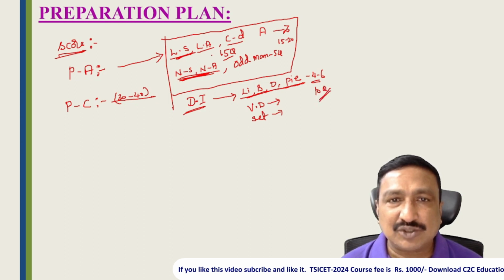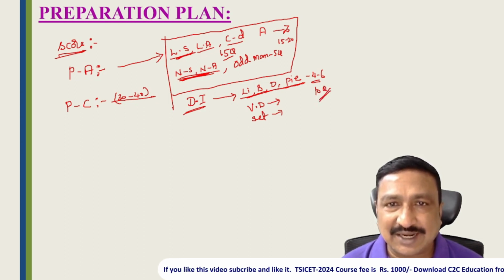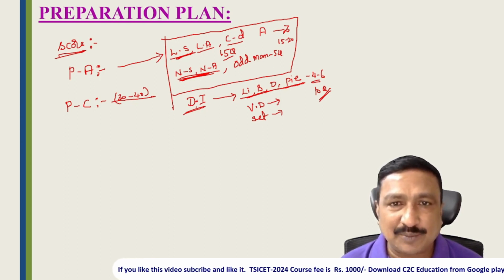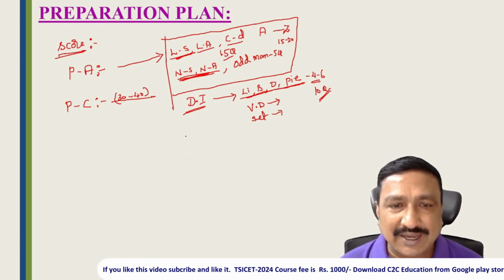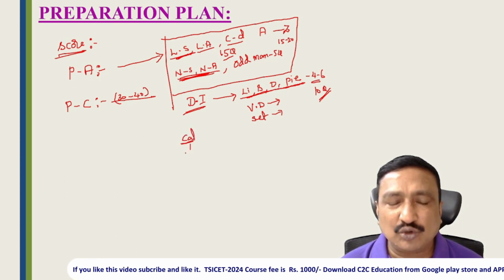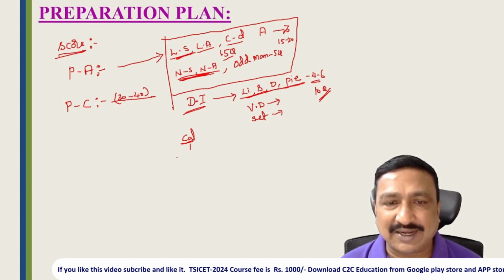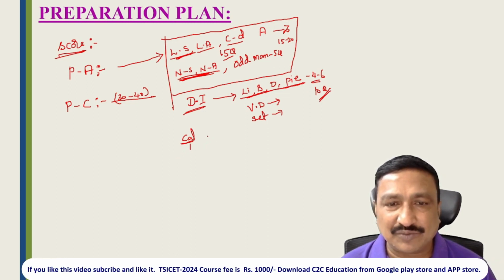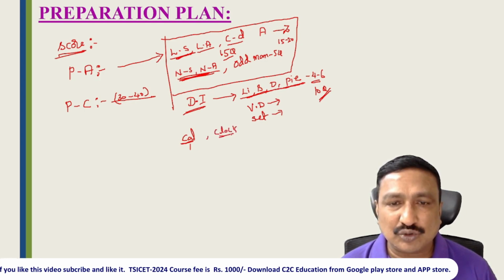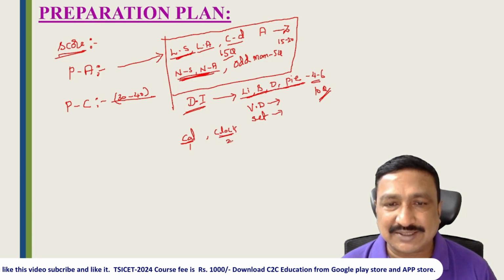Okay dear friends, once you have completed letter series, letterology, coding-decoding, then go for data interpretation. Once you complete data interpretation, go for calendars. In calendars, they will ask only one question, so don't go very deep into calendar concepts; they will ask only a very basic level question. And in clocks, they ask two questions, so you can get those two questions very easily.